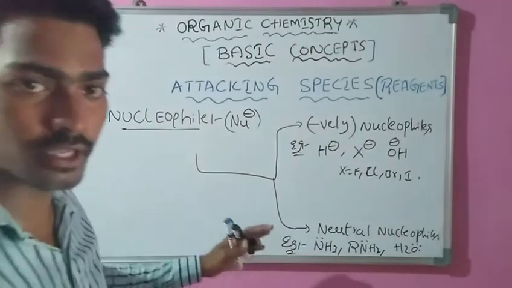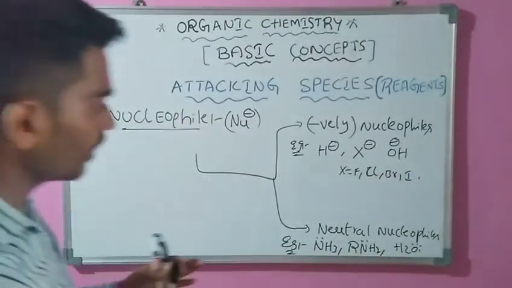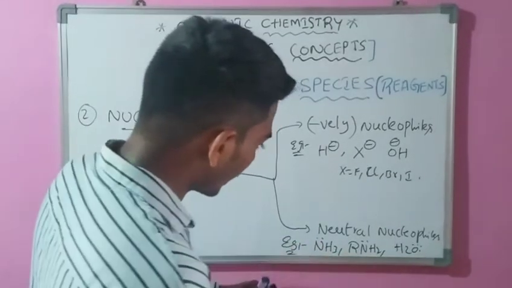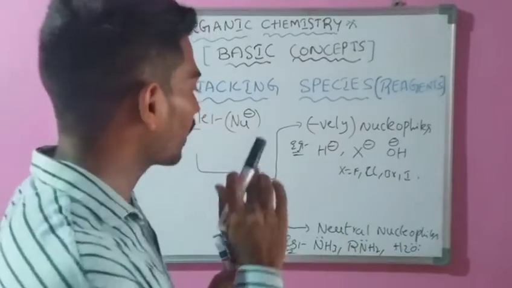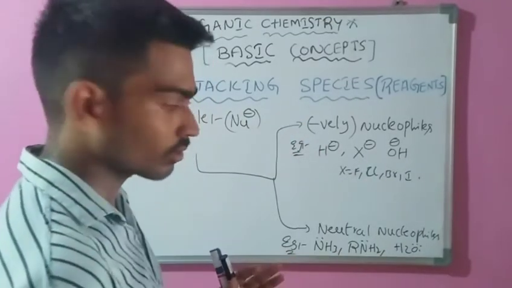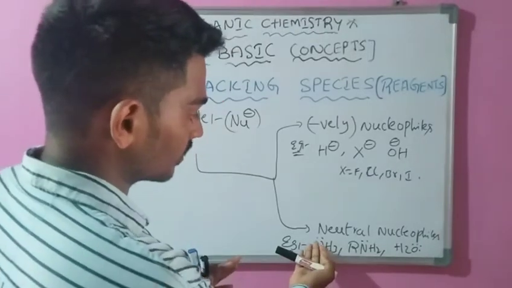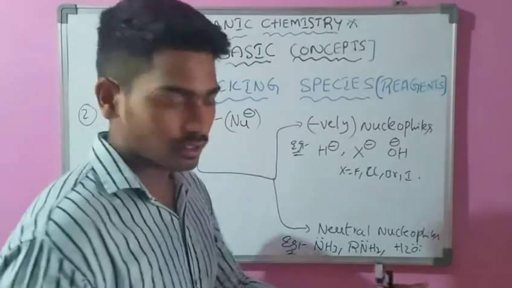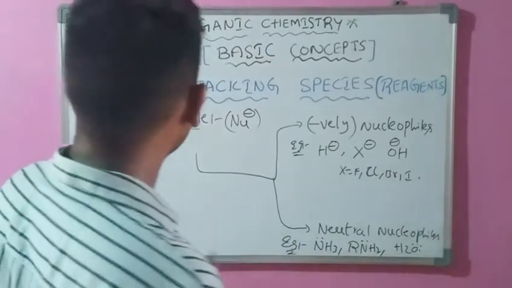Neutral nucleophiles have a lone pair, so they readily donate a pair of electrons.